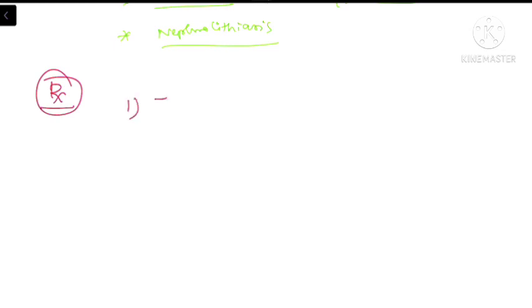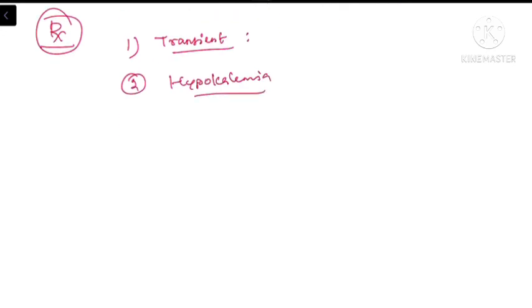First of all, most of the hypokalemia is because of the transient transcellular shift. So correcting the underlying etiology may be helpful in managing the transcellular shift. The second one is hypokalemia presenting to the outpatient department. When the potassium is less than 3.5, we need to start the patient on oral potassium.